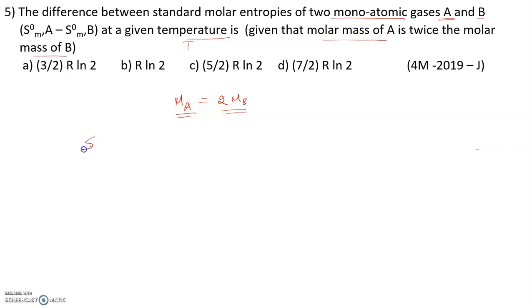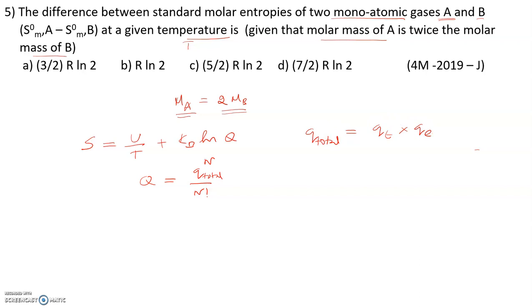So the general expression for entropy is internal energy by T plus kB ln Q. This is the general expression, where the canonical partition function Q is equal to the molecular partition function q power N by N factorial. So what is the total molecular partition function here? Since it is a monatomic molecule, the total partition function is equal to the translational partition function into the electronic.